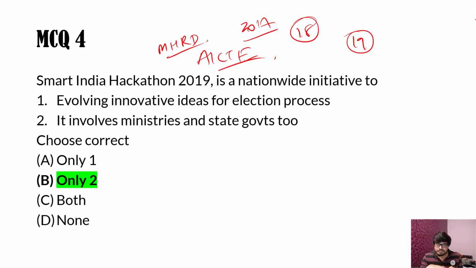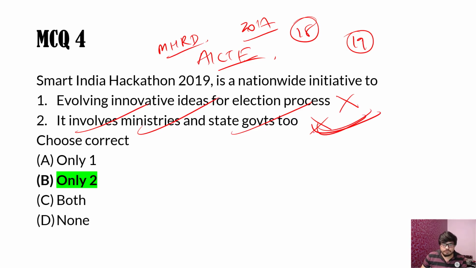Around 39 locations they are organizing it, and it will be a simultaneous event with the help of the internet and high speed connection. Next, it involves ministries and state governments too. So this is a correct statement. This is wrong because it is not related to the election process. So this is correct, this is wrong. So only 2 is the correct answer here.